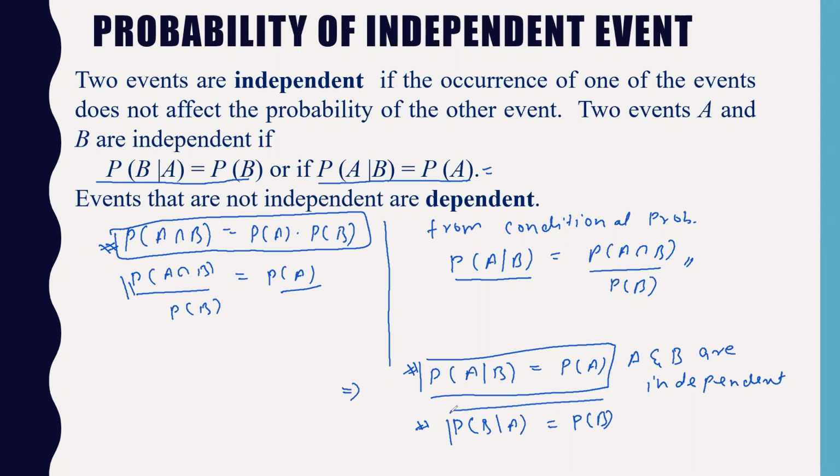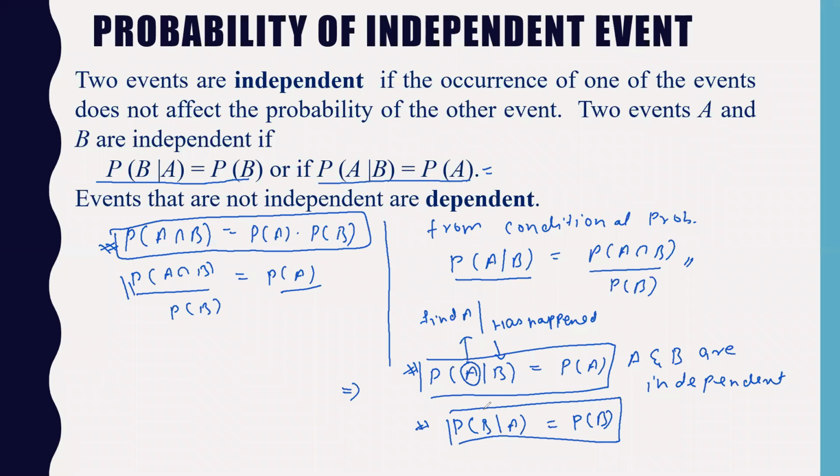This also holds good. In this case, you are finding the probability of A when B has already happened. So find A, given that B has already happened.